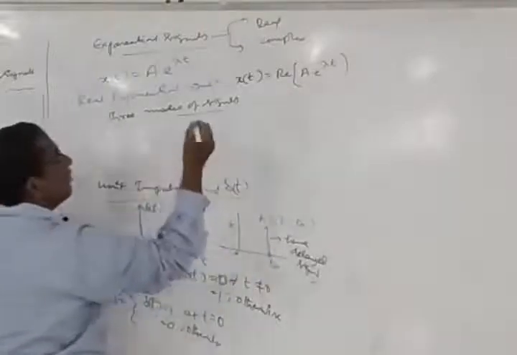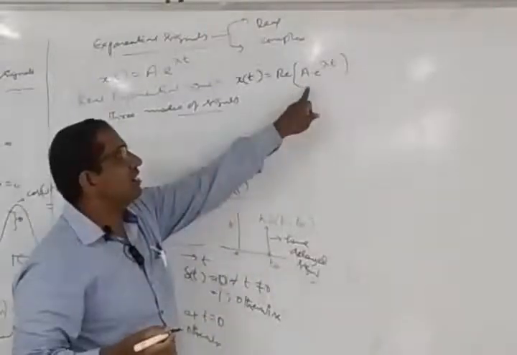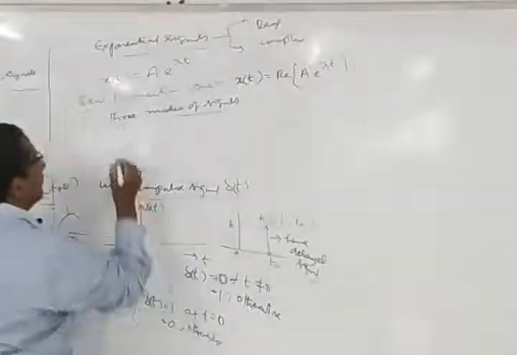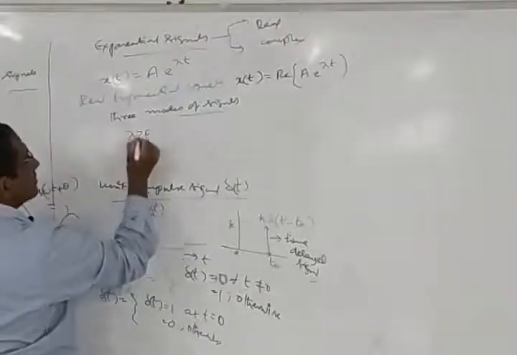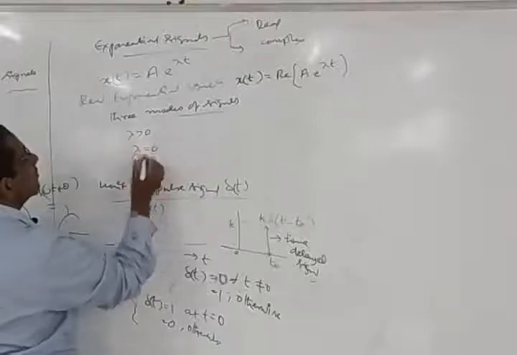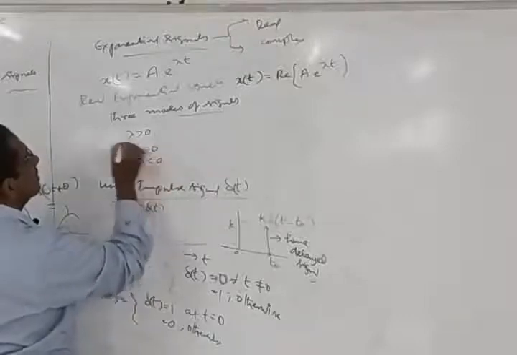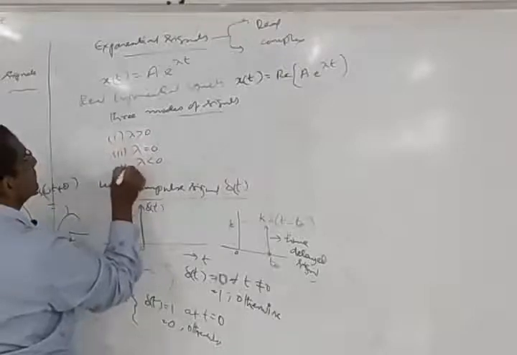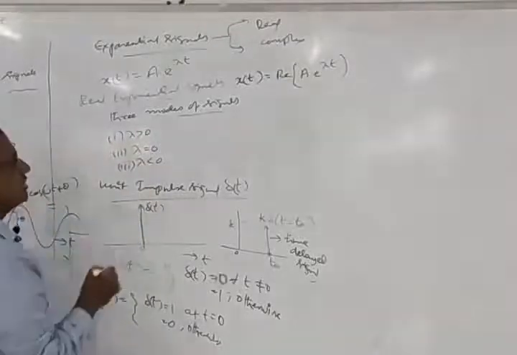Based on the value of lambda, if A is taken as a constant real value, lambda is going to take three values: lambda greater than 0, lambda equal to 0, and lambda less than 0. Three cases we normally have here. So we'll discuss these three cases.